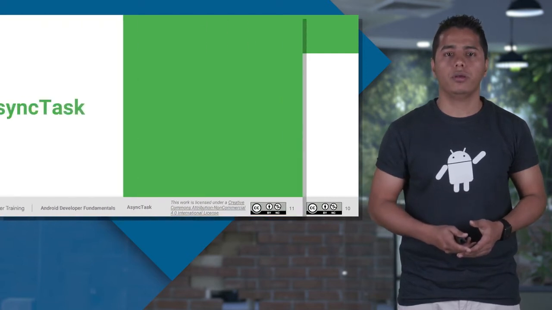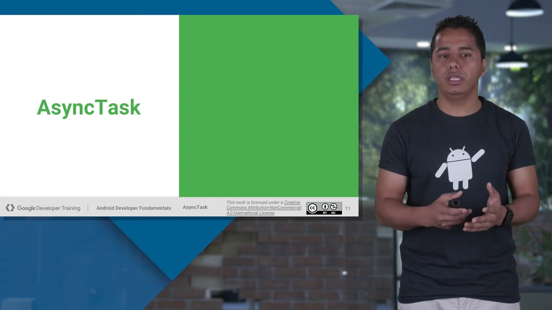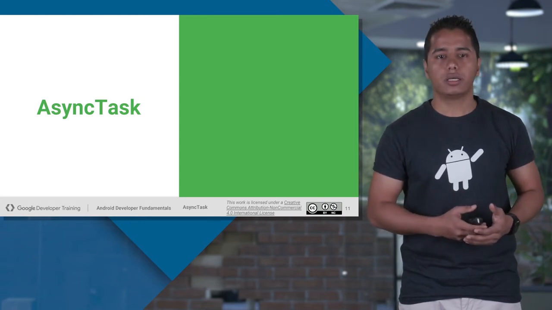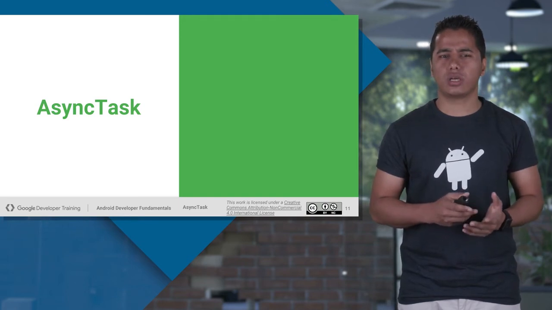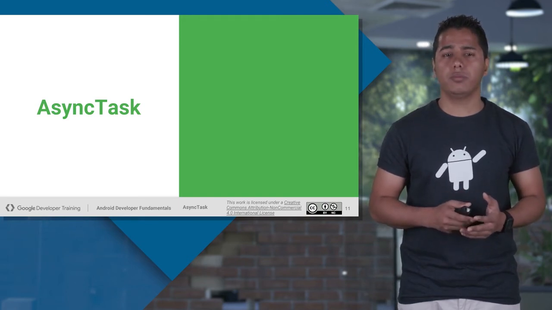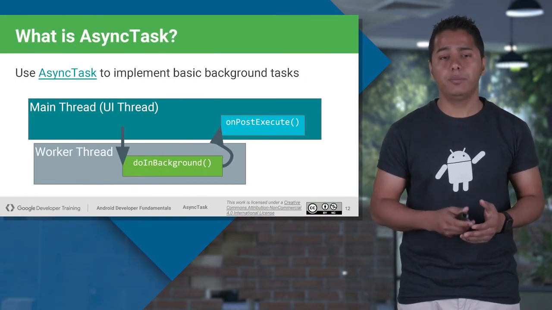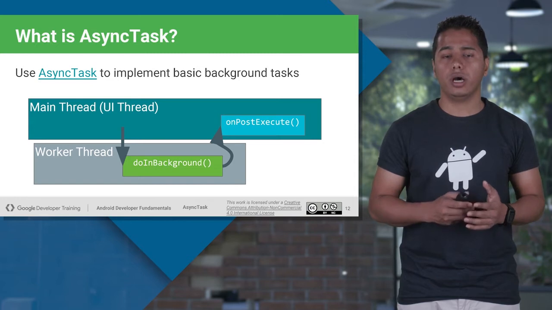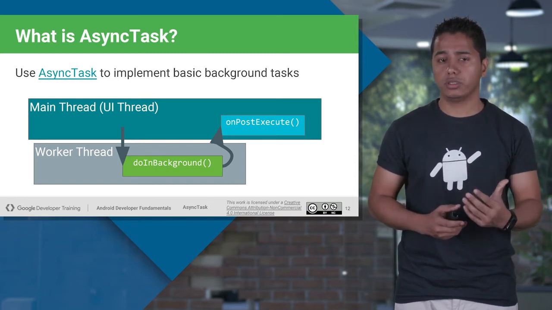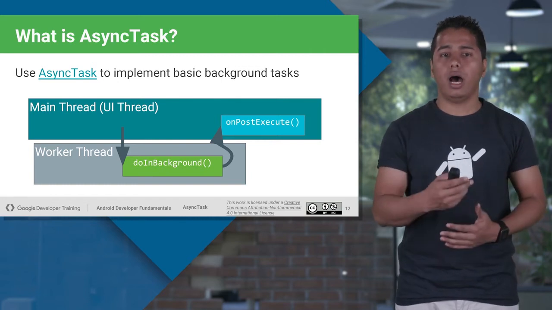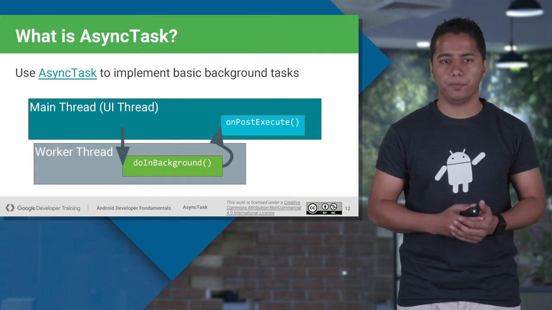Now, let's just talk about the async task. Now I know how I can deal with the long running processes. I can always create a background thread and put the functionality there. So what exactly is the structure of this async task? Well, the best thing about the reason we have created async task classes, it provides you a very good framework to put your data in your worker thread, that is a background thread, and then update your UI very smoothly and very efficiently. How come?